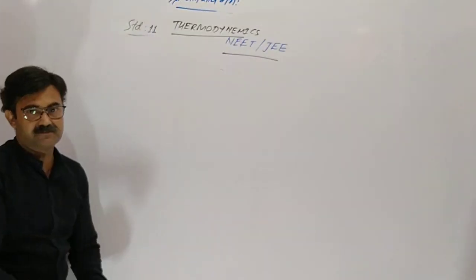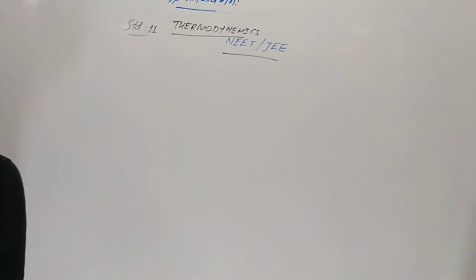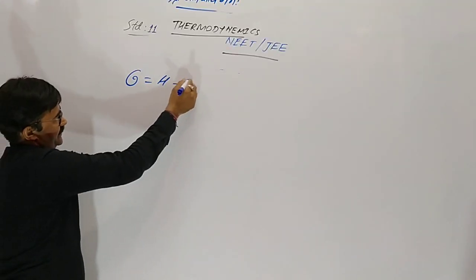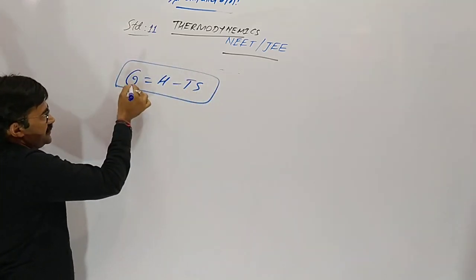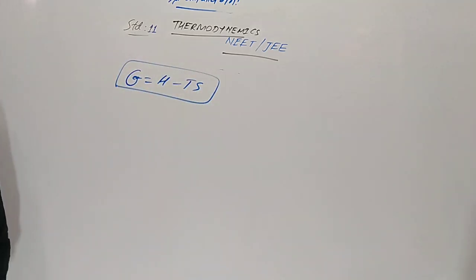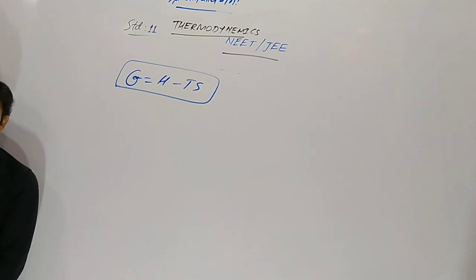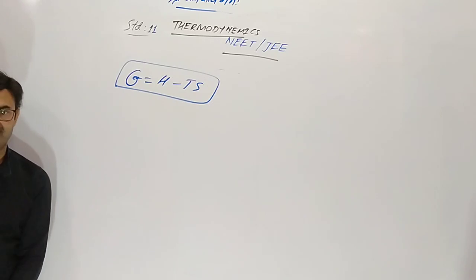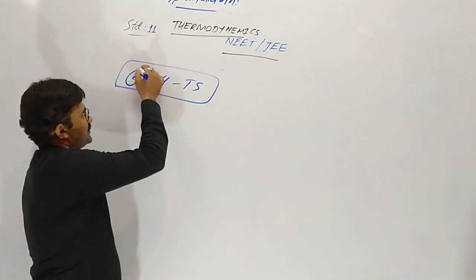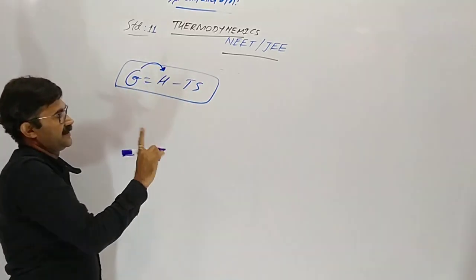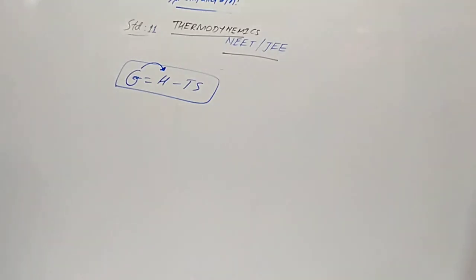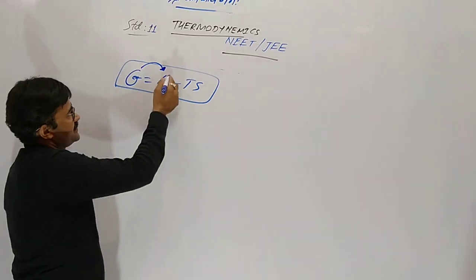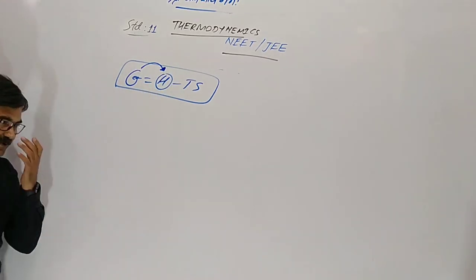Now next, free energy. The scientist Gibbs gave the formula for G. You can see G is the Gibbs free energy. Gibbs and Helmholtz gave this equation. G individually we can't measure. Why? G depends upon enthalpy, and the individual value of enthalpy is not possible.